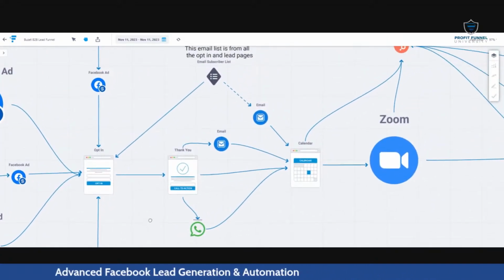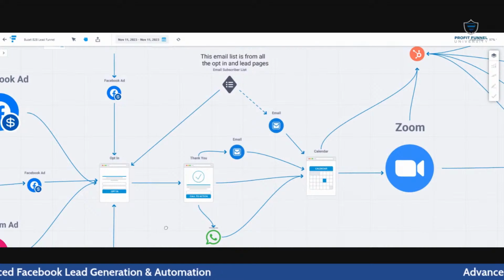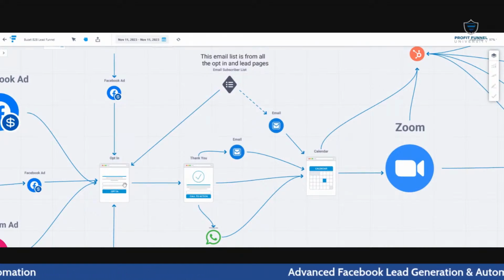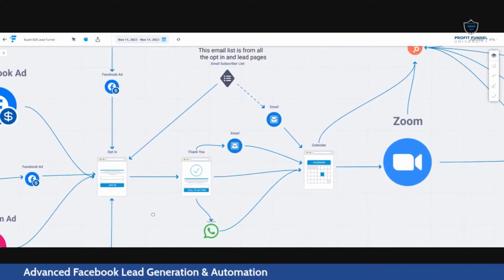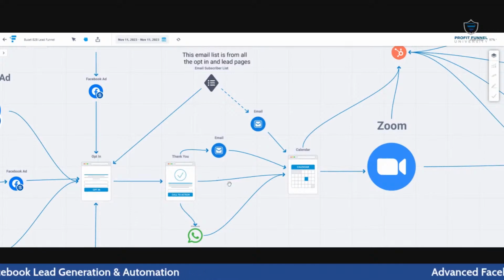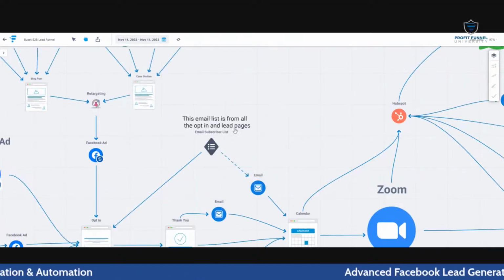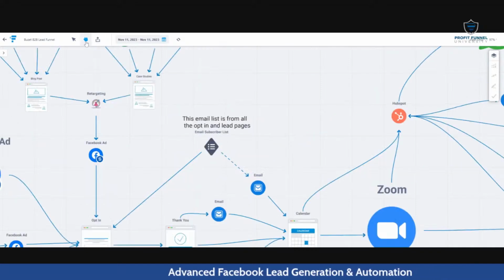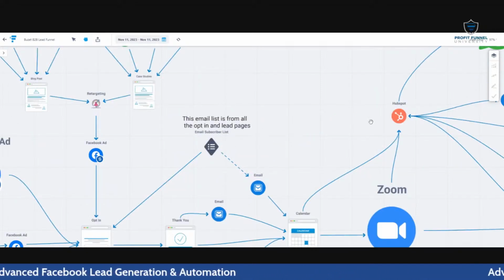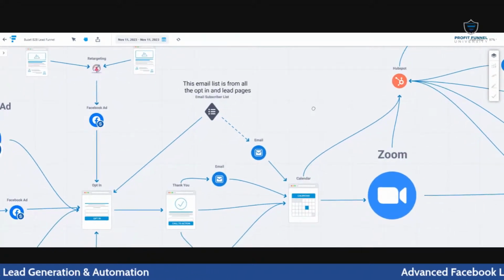So people opt in. Opt-in means they fill up a form. This can be a Facebook lead ad form, or a landing page form. Let us assume this is a Facebook lead ad form. I'm targeting everyone and people who have visited my different pages. The moment they fill up the form, they go to a thank you page. The data goes to an email list, and also a WhatsApp list, and also to my CRM, which I'm using as HubSpot.